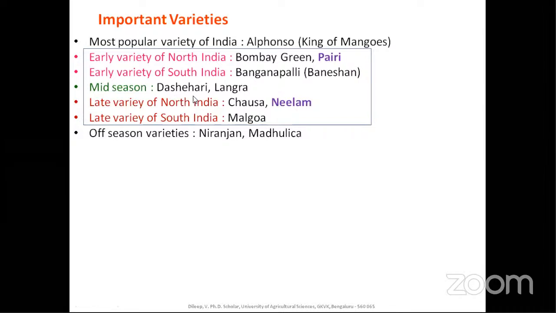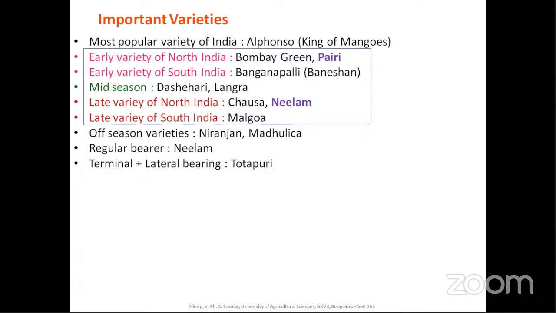And coming to other types like off-season varieties, that is Niranjan and Madhulika. The regular bearer is Neelam. And the terminal plus lateral bearing variety is Totapuri. Whenever you have seen the crop of Totapuri compared with others in your campus orchard, it flowers exhaustively, that is too much of flowers. That is because the flowers will bear in lateral and also in the terminal position. So hence Totapuri is dual bearing.